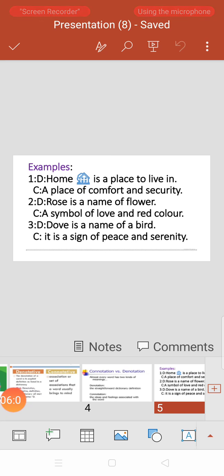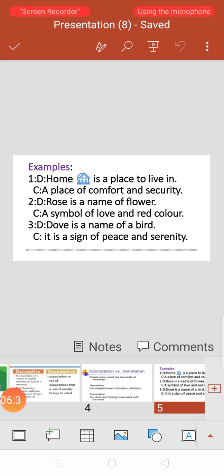Okay. Number 3, dove is the name of a bird. So dove is the name of a bird whose color is white. And connotative meaning, it is a sign of peace and serenity. So wherever there is a symbol of dove, we will see that there is peace everywhere.